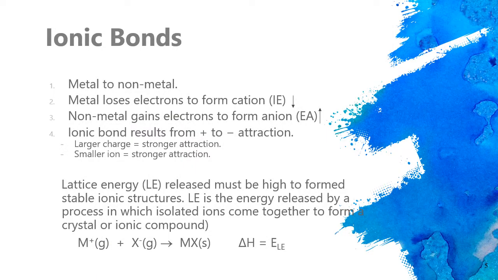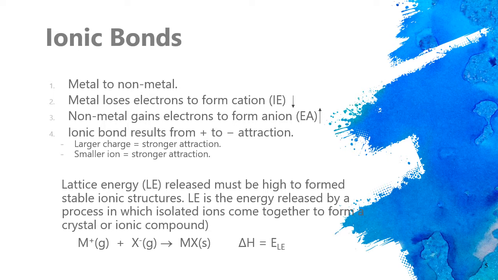These are ionic bonds in general. Basically, we can say that an ionic bond is formed between a metal and a non-metal. Metal loses electrons to form a cation. In this case, the IE, or the ionization energy, is low.